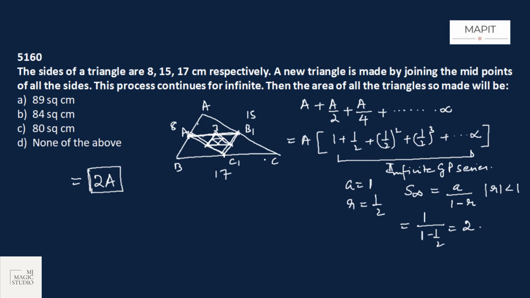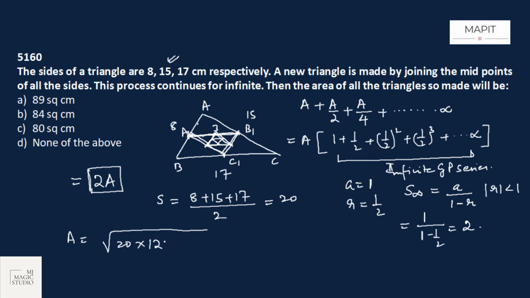Now our job is just to find the area of base triangle ABC. For that we can use the Heron formula. Semi-perimeter is 8 plus 15 plus 17 by 2. That would be 25, 35, 40. 40 by 2 is 20. So area A would be root of s into s minus a into s minus b into s minus c.